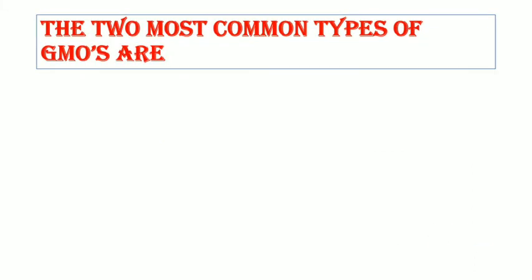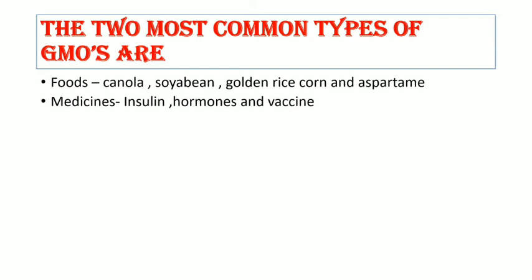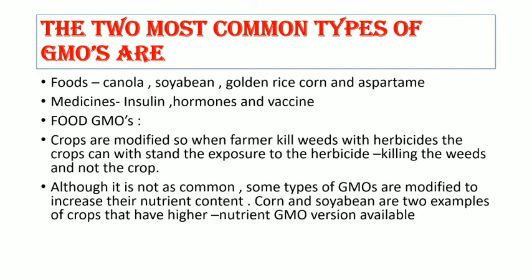Let us see the two most common types of GMOs. One is food and the other is medicine. In food, canola, soybean, golden rice, corn, and aspartame are included. And in medicines, genetically modified organisms produce insulin, hormones, and vaccines.